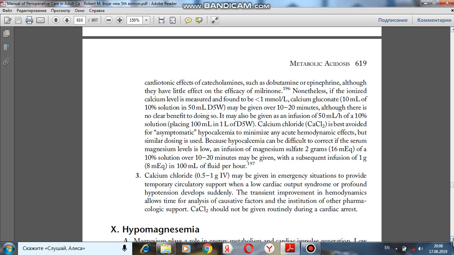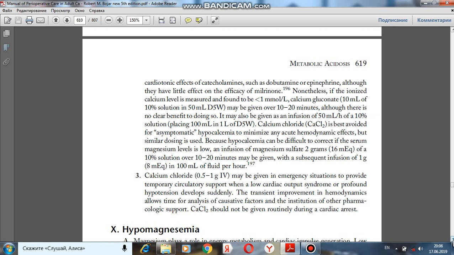although there is no clear benefit to doing so. It may also be given as an infusion of 50 milliliter per hour of a 10% solution, placing 100 milliliter in 1 liter of dextrose. Calcium chloride is best avoided for asymptomatic hypocalcemia to minimize any acute hemodynamic effects, but similar dosing is used.